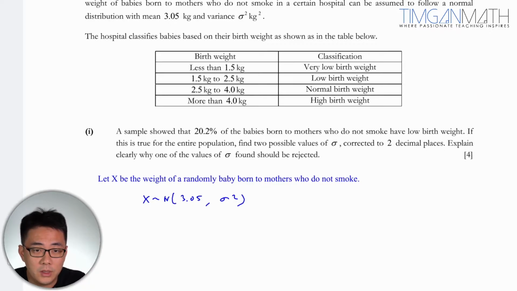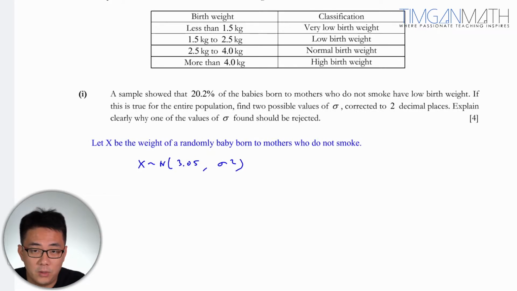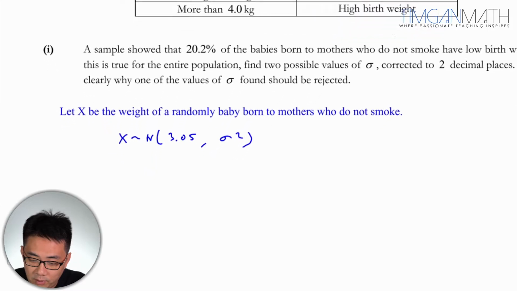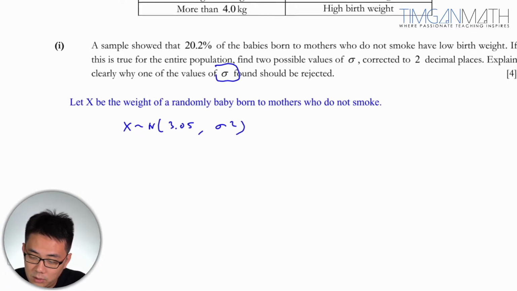So the sample shows that 20.2% of the babies born to mothers who don't smoke have low birth weights. So here, this is low birth weight, just here, basically this class here. If this is true for the entire population, find the possible values of sigma. Explain clearly why one of the values of sigma should be rejected.